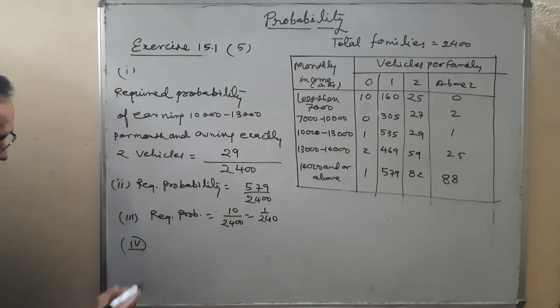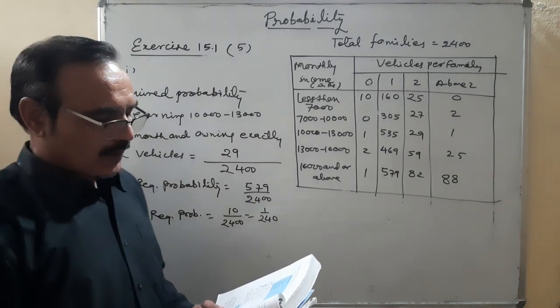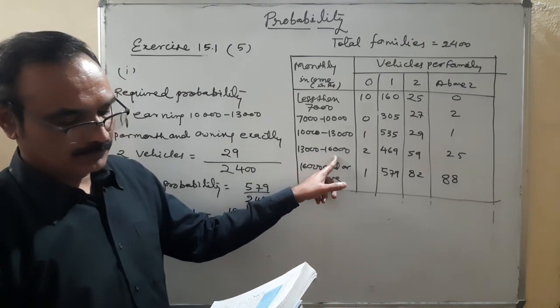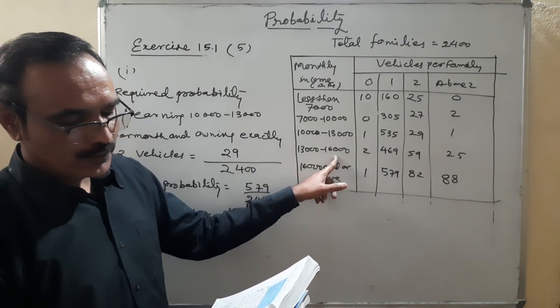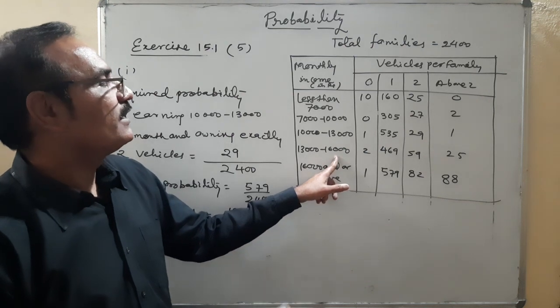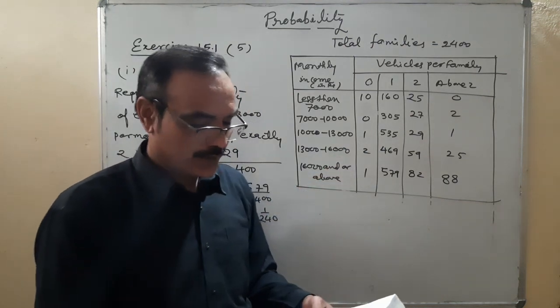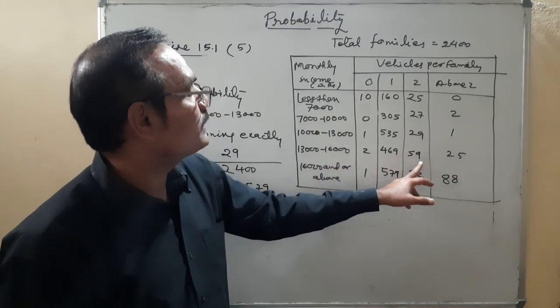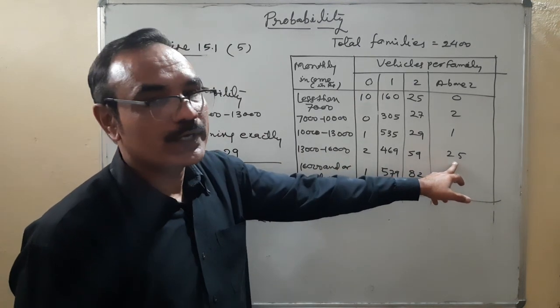Fourth, earning 13,000 to 16,000 per month and owning more than two vehicles. Okay, more than two vehicles, what does it mean? Above two, 25.